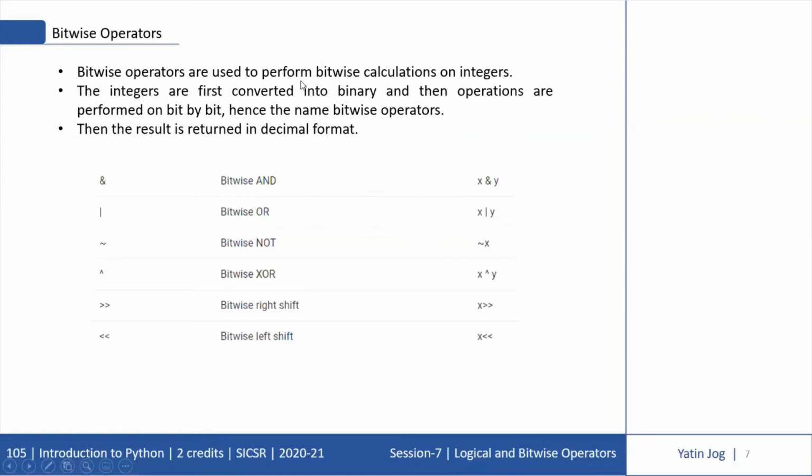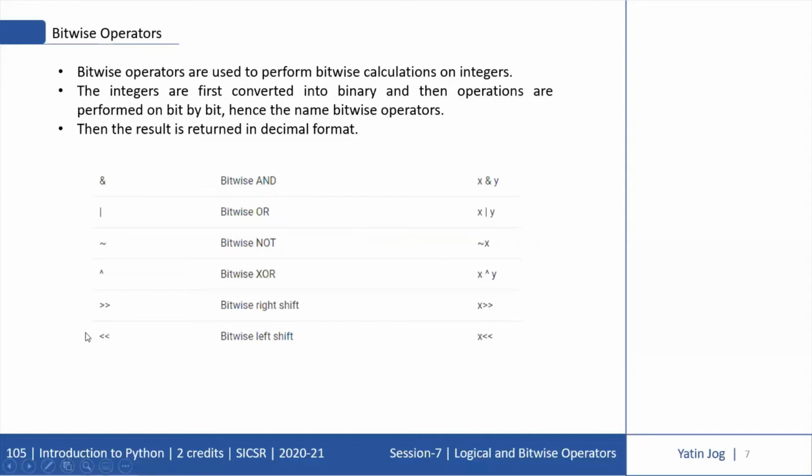So whatever number you have taken as input, it can be in decimal format, but if you apply the bitwise operator on any number, by default that number is converted into a binary and then the operation is performed on individual bits. Hence the name is bitwise operator. Again, the result is written into the decimal format. So you don't have to convert back that binary into decimal.